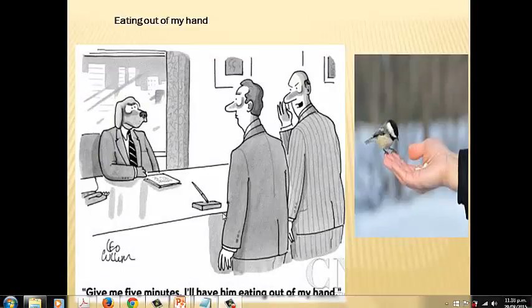Okay, let's continue with some common idioms. Eating out of my hand. Give me 5 minutes, I'll have him eating out of my hand. To say that you will have someone eating out of your hand means that you're going to convince that person to do whatever you want. Not the literal meaning of having someone eating out of your hands, as we can see in the picture at the right, where we have a little bird eating out of someone's hand.